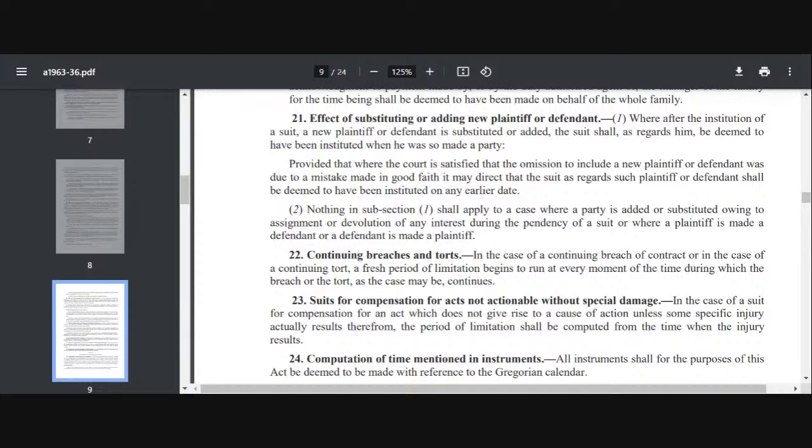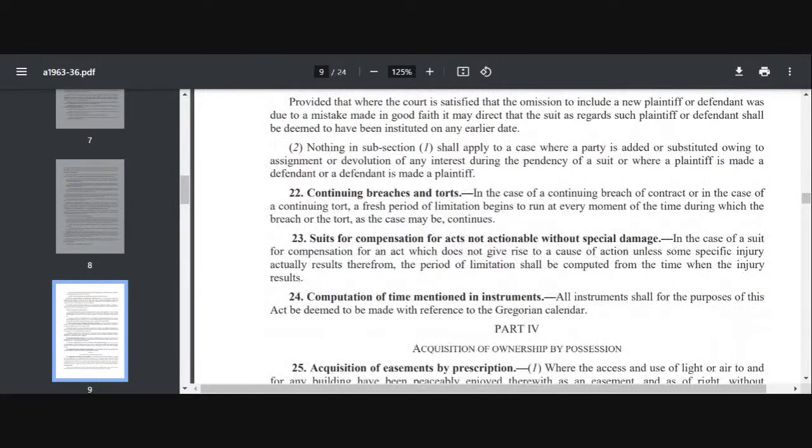See, where after the institution of a suit a new plaintiff or defendant is substituted, the suit as regards him will be deemed to have been instituted when he was so made a party. तो अगर हमारा सूट ऑलरेडी ऑनगोइंग था लेकिन हमने एक नया प्लेंटिफ या नया डिफेंडेंट सब्स्टिट्यूट किया या ऐड किया है, तो सूट as regards him will be deemed to have been instituted on the day when he is made a party, provided if the court is satisfied that the omission to include him as a new plaintiff or defendant was due to mistake made in good faith, it may direct that the suit as regards such plaintiff or defendant shall be deemed to have been instituted on any earlier day.